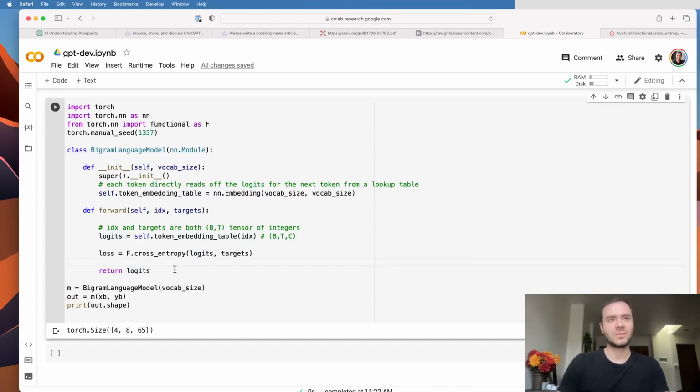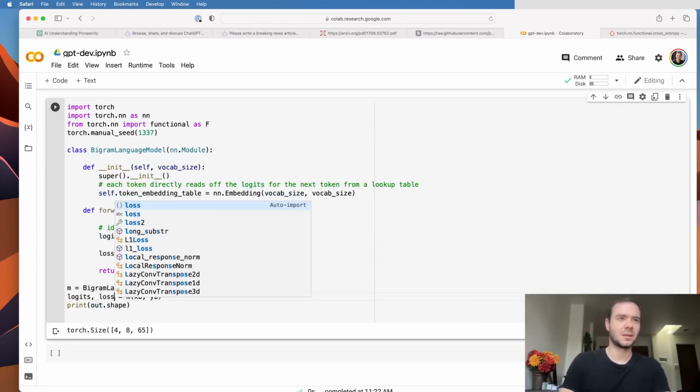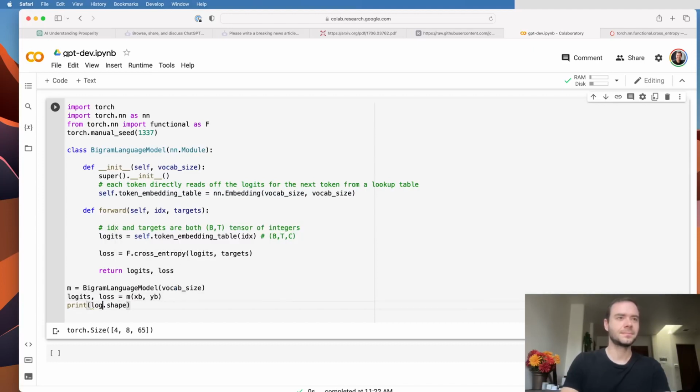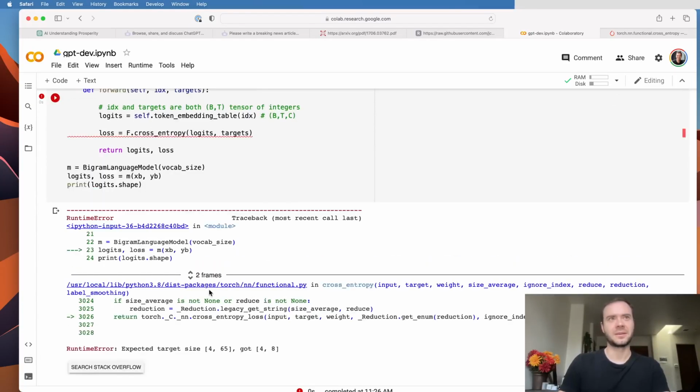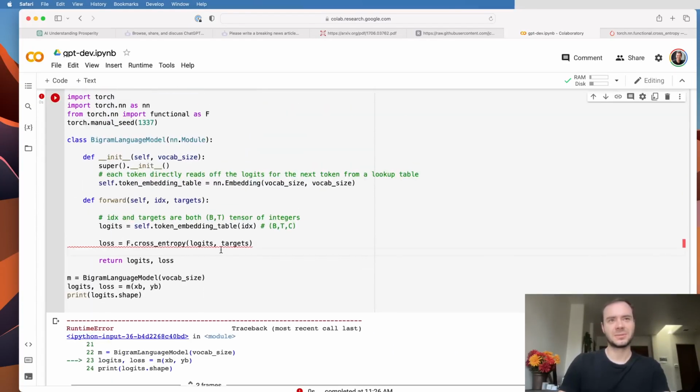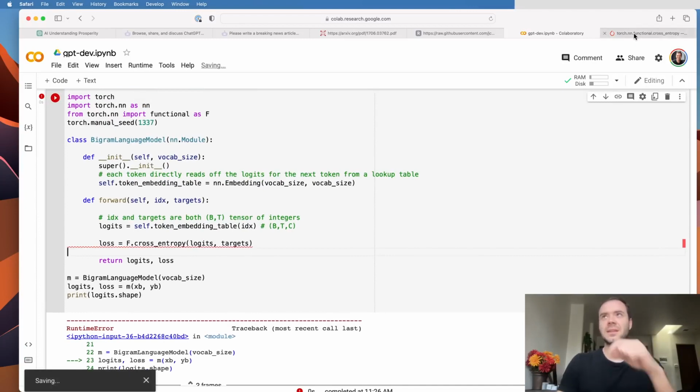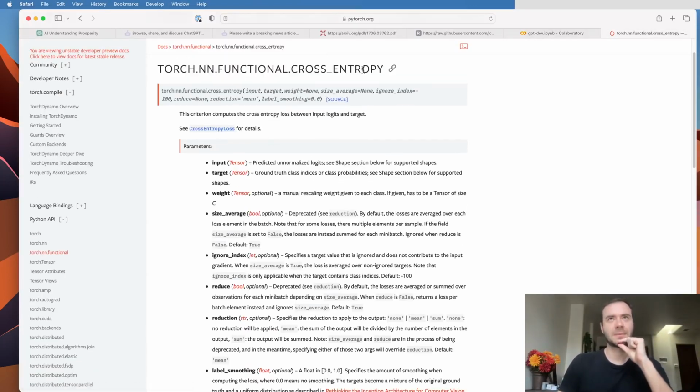Now, this is what we want. We want to basically output the logits and the loss. But unfortunately, this won't actually run. We get an error message. But intuitively, we want to measure this. Now, when we go to the PyTorch cross-entropy documentation here, we're trying to call the cross-entropy in its functional form. That means we don't have to create a module for it.